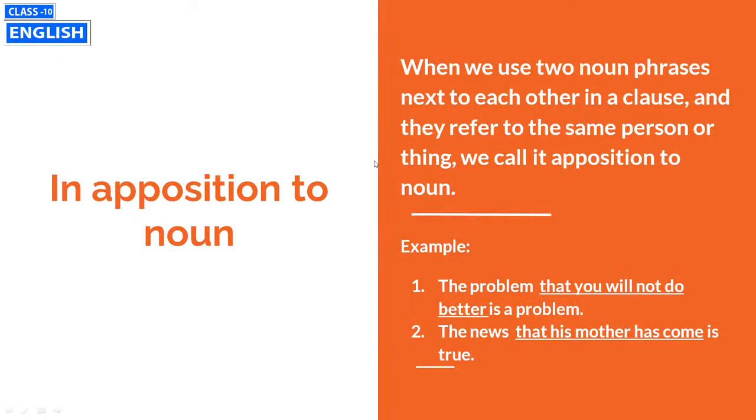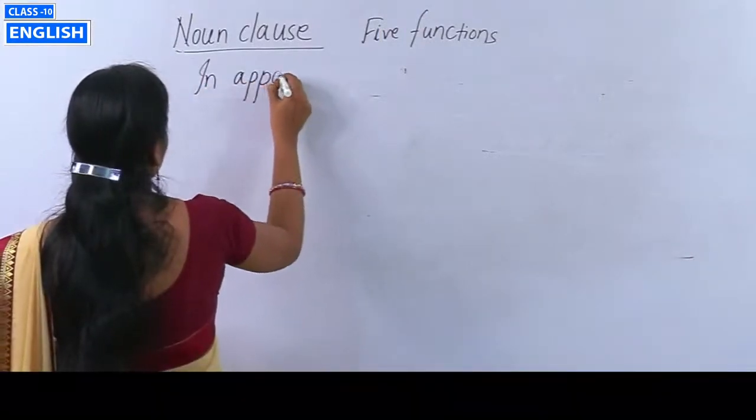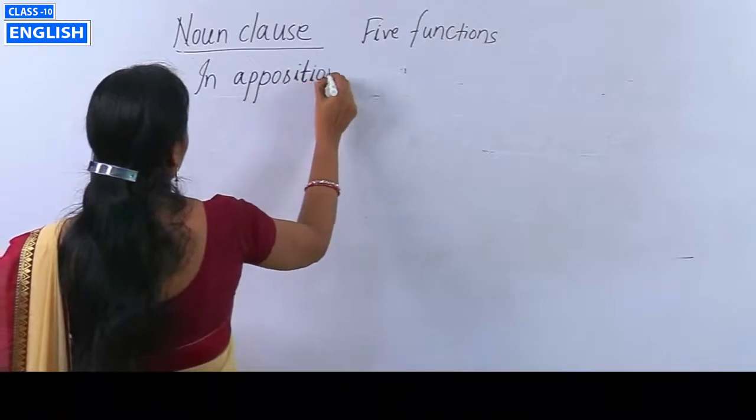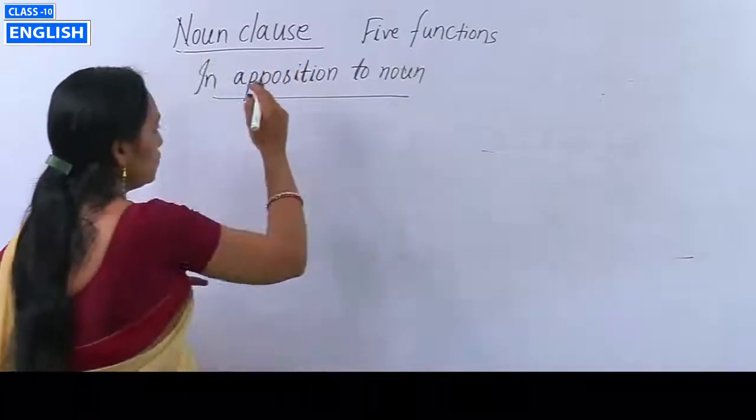So students, when we use two noun phrases next to each other in a clause and they refer to the same person or thing, we call it apposition to a noun.